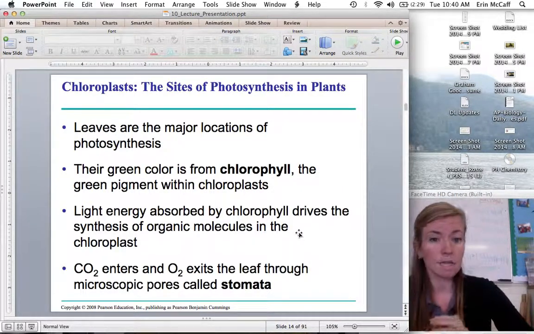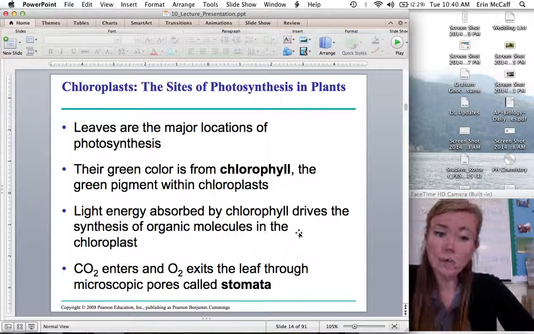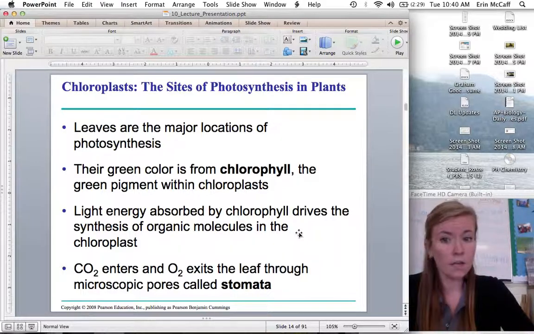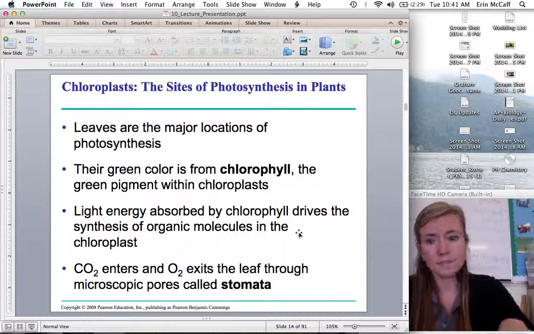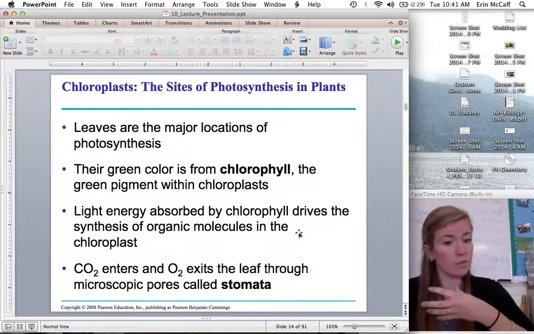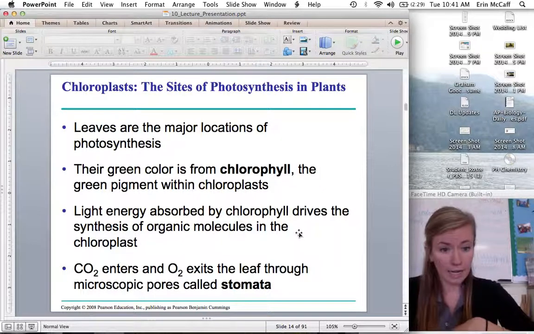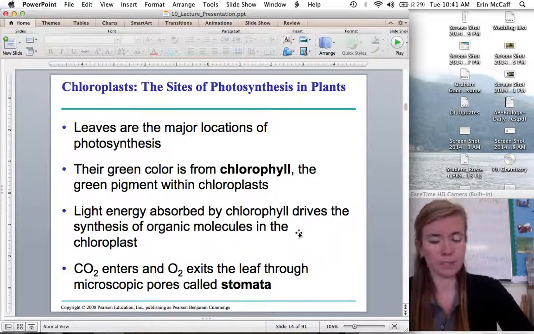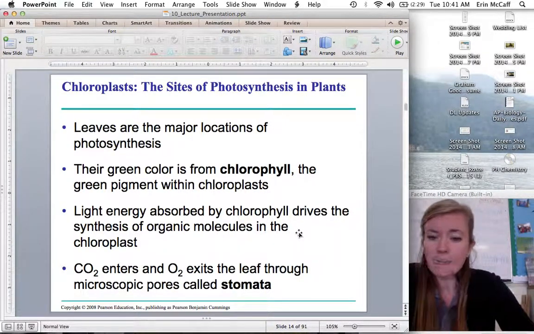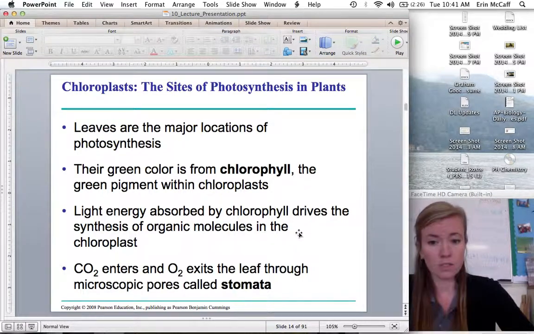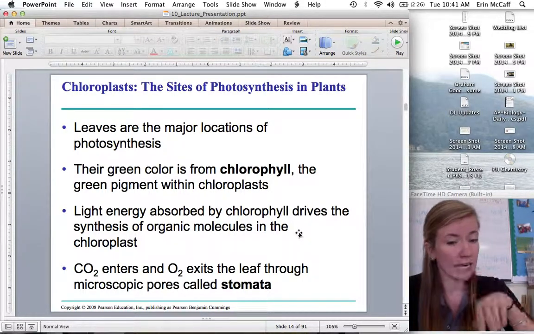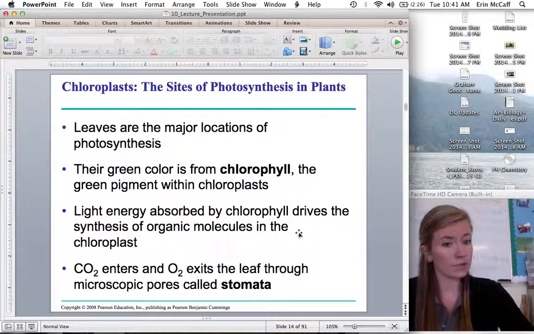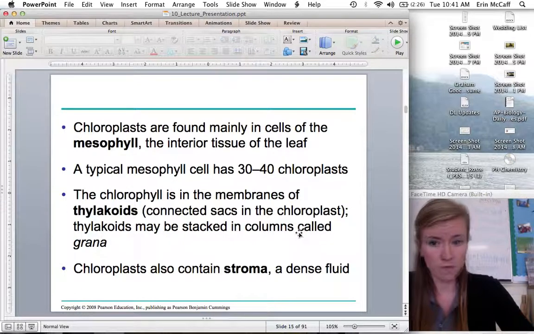So the structure of a chloroplast. Chloroplasts are found in plants, obviously, mostly in leaves. So the leaves of the plants are the ones that generally do the most photosynthesis. And the reason that they're green is because they have a pigment in them called chlorophyll, which is found in the chloroplasts. And chlorophyll is a pigment, so it's a group of molecules that captures the light energy and then allows the plant to use that energy to build glucose. And there's these tiny little holes in the bottom of a leaf called stomata, and that's how carbon dioxide gets in and out. They don't have a mouth and a nose to breathe, but they take in carbon dioxide and get rid of oxygen through the stomata, which are these little pores in the bottom of the leaves.